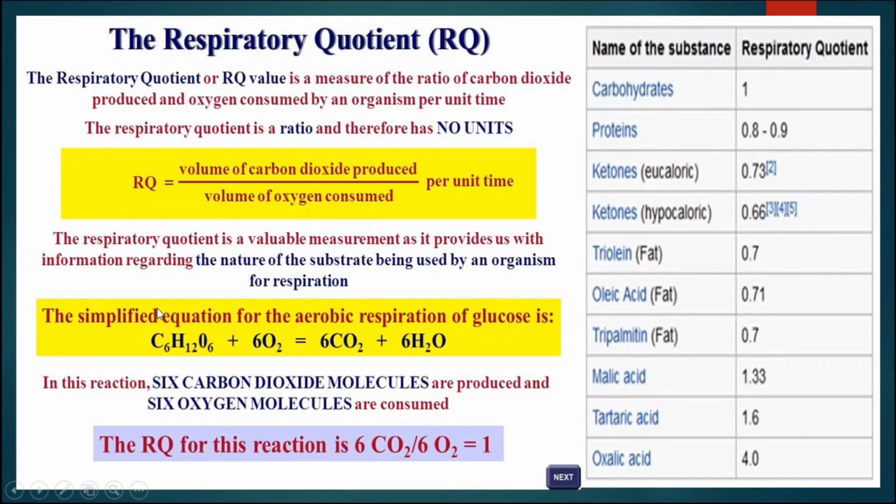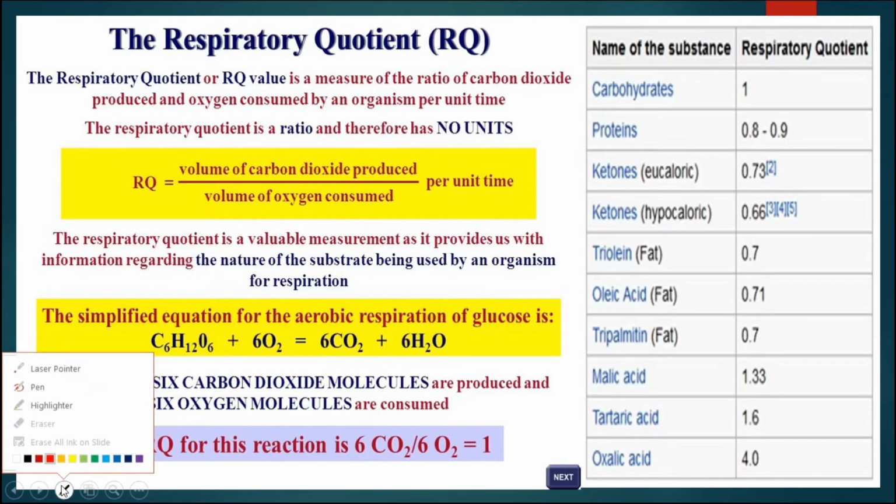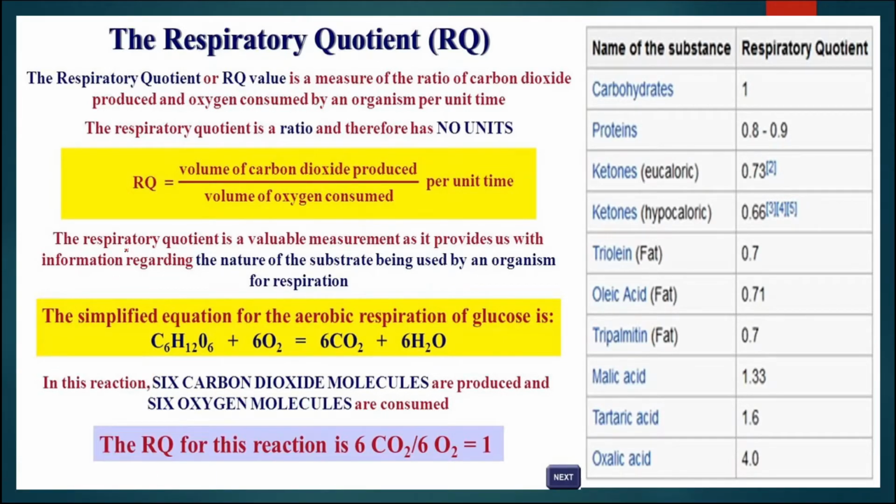RQ, or the respiratory quotient, can be defined as the ratio between the volume of carbon dioxide produced and the volume of oxygen consumed. The value of this respiratory quotient, or RQ, will change depending upon the substance or the substrate which is participating in the process of respiration or oxidizing.